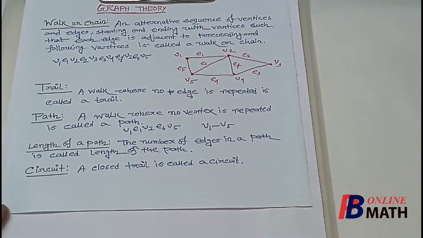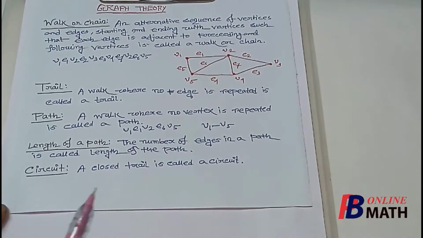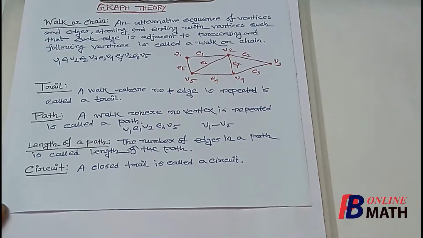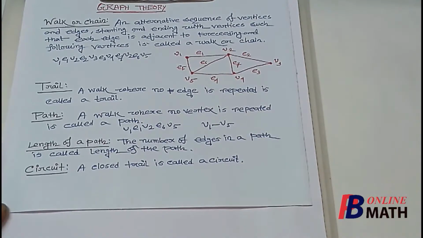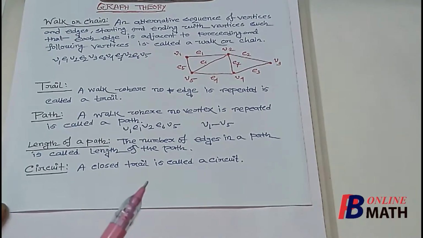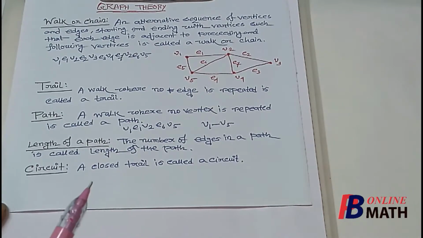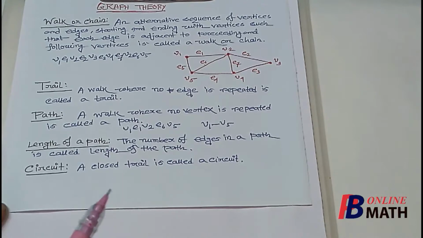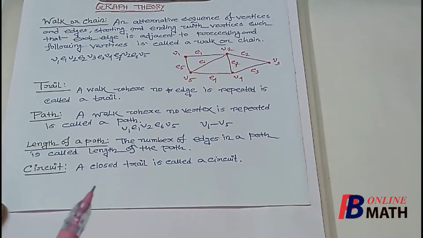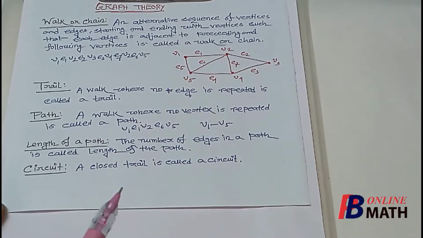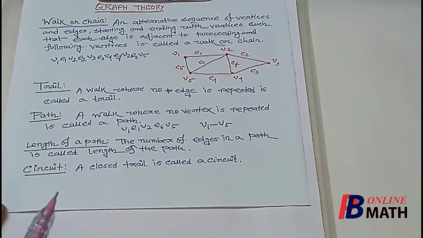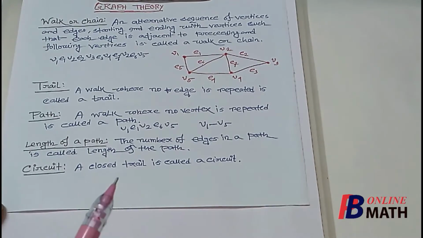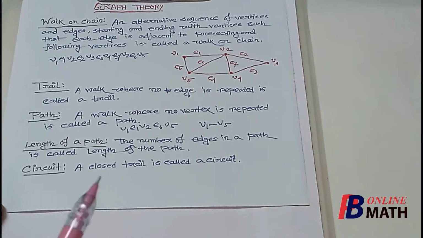The next definition is circuit. A closed trail is called a circuit. A closed trail means the initial and the terminal vertices are the same. So if we find a trail such that the initial and the terminal vertices are the same, then this type of trail is called a circuit.